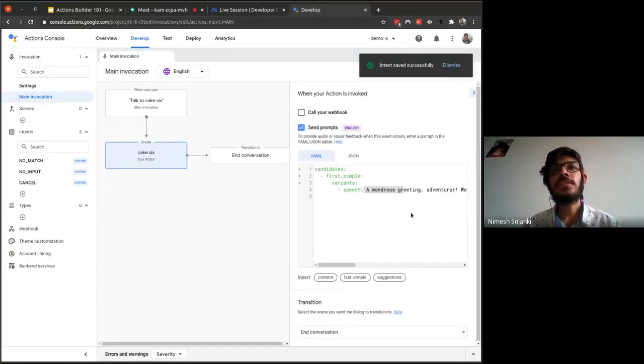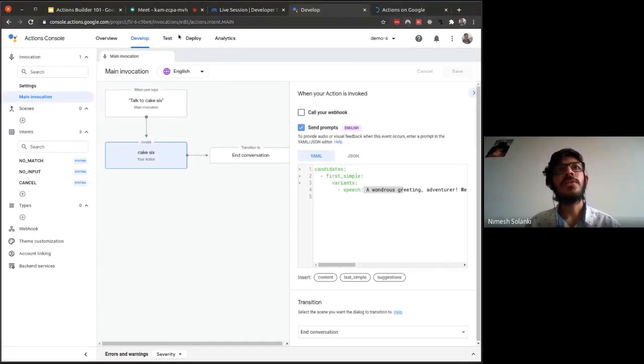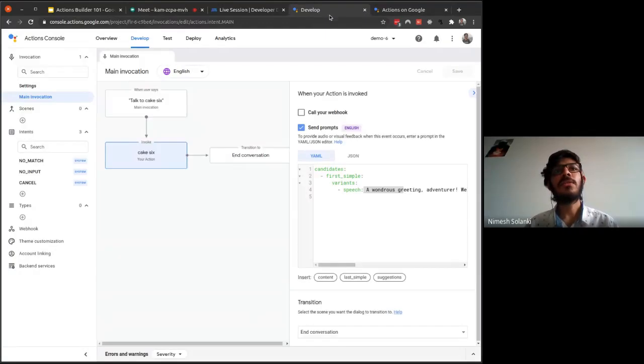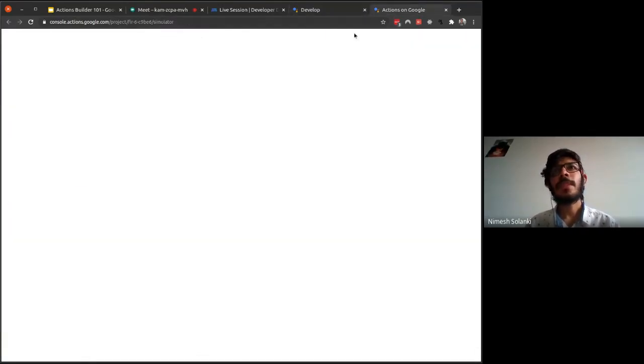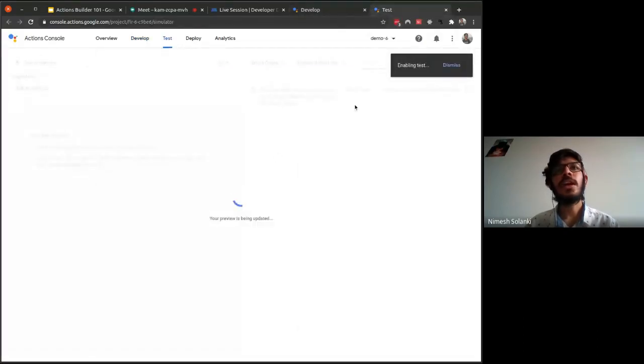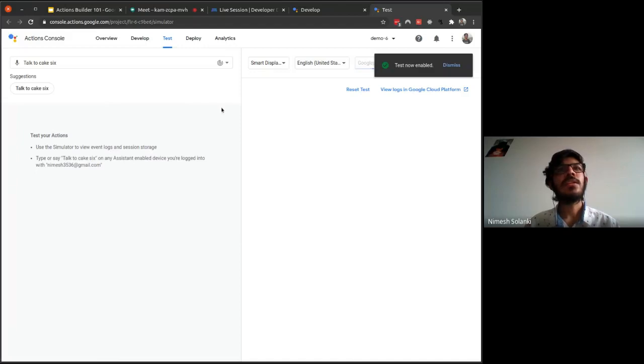Once you have saved that, you can click on test. I'm opening it in a new tab so that we can have a look at both things at once. Once this tab loads up, you can see the simulator on the left side.